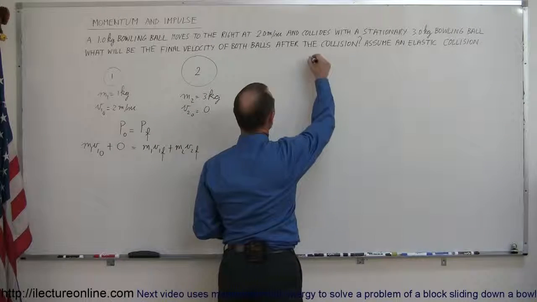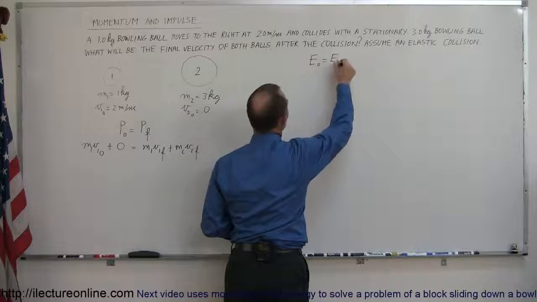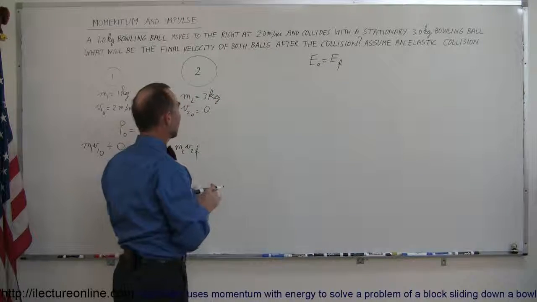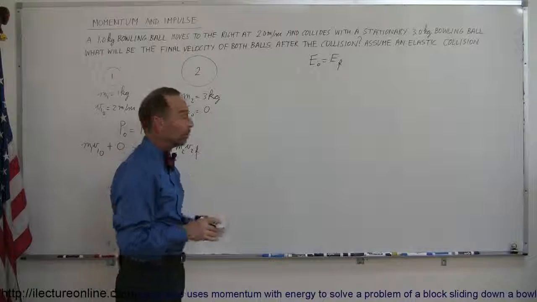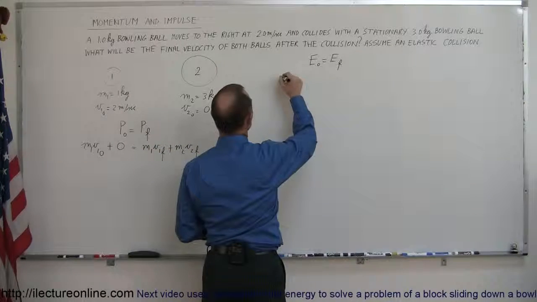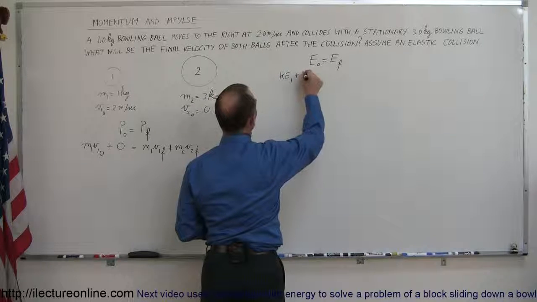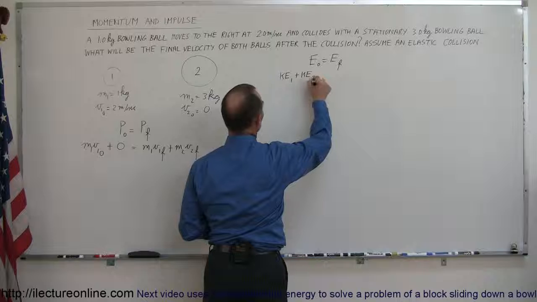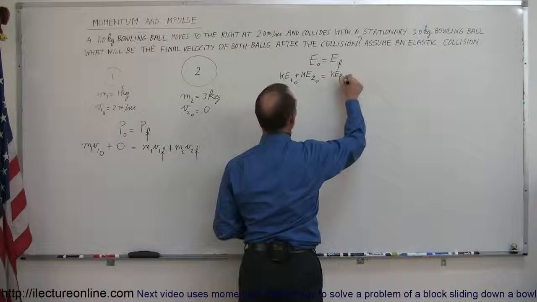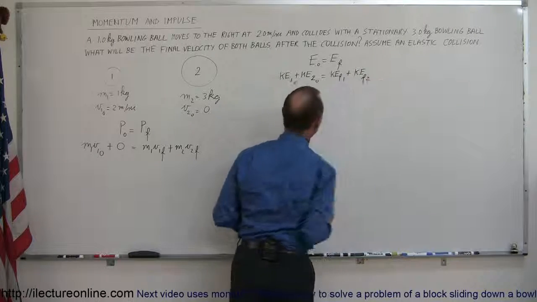We also know that energy is going to be conserved, and that provides us our second equation. So we can say that E initial equals E final. And the only energy we're dealing with here is kinetic energy, not potential energy, because the height is not changing. So we can say that the kinetic energy of the first ball plus the kinetic energy of the second ball initially, that must equal the kinetic energy final of the first ball plus kinetic energy final of the second ball.